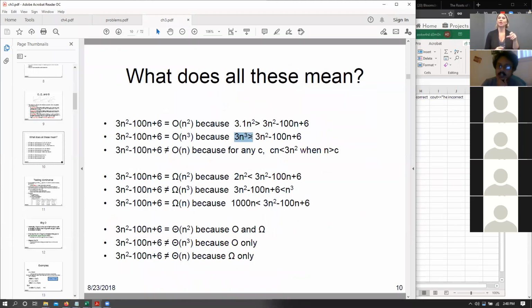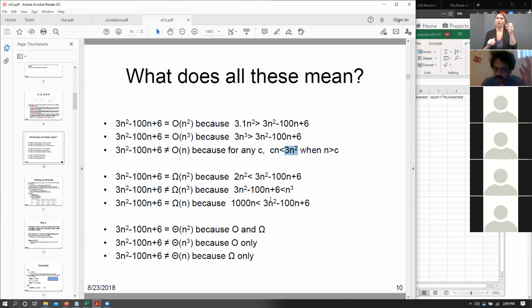Now, when we say that 3n cubed will always be larger than 3n squared minus 100n plus 6, that is obvious, because 3n cubed is an equation that grows much faster than the largest term in our equation, that is 3n squared. We also have the statement that 3n squared minus 100n plus 6 is not big O of n. And that is true. Why is it true? It is obvious because 3n squared grows much faster than any equation n. But when we ask for these particular things, we mean: is there any constant c we can multiply with n, so c times n, such that it is more than 3n squared.